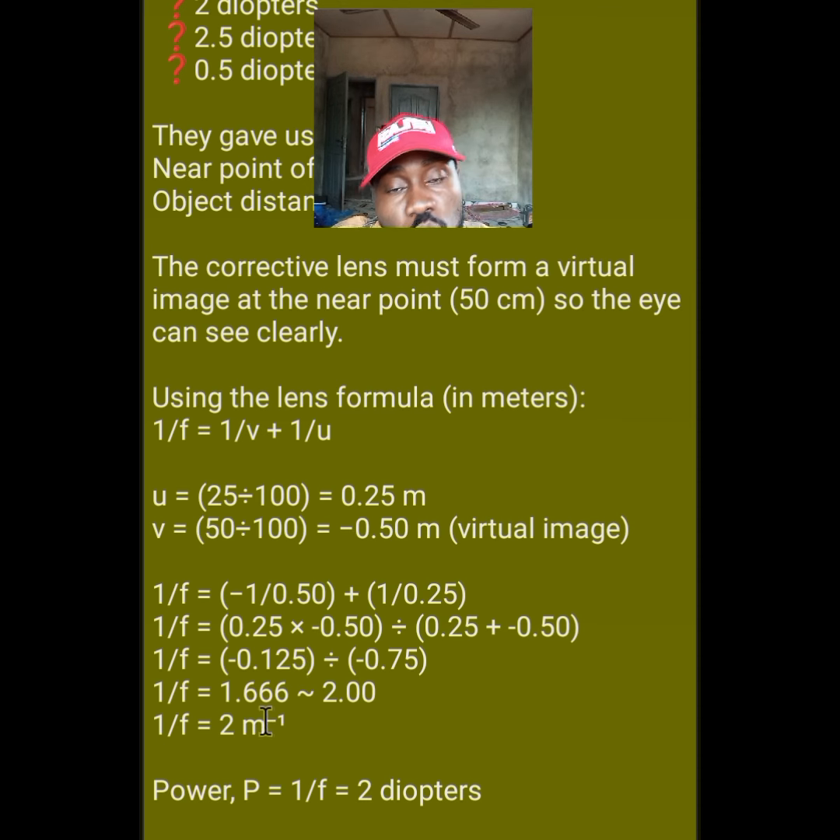Remember the unit we use is also used to measure the power of a lens. You either use diopter or meter raised to power minus 1. So we have 2 meter raised to power minus 1, which is the power of the lens. Remember that the power of a lens is directly proportional to the focal length. So whatever the focal length is, that is the power of the lens. So the answer is 2 diopters.